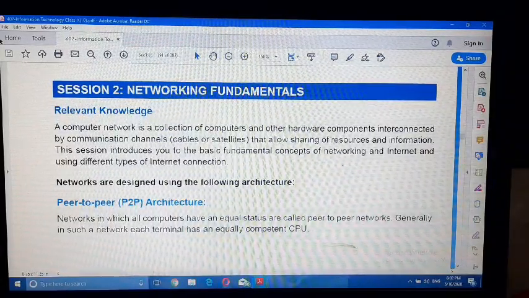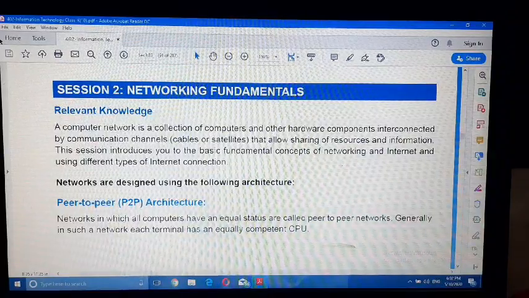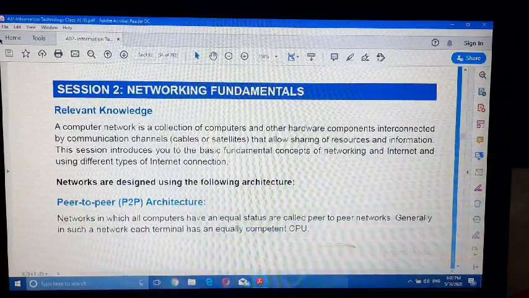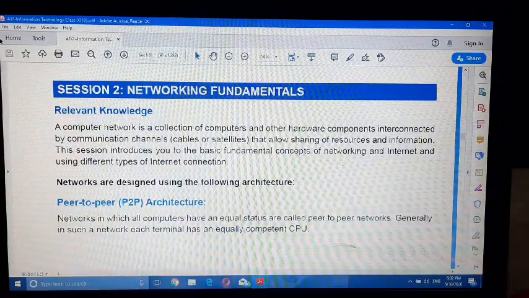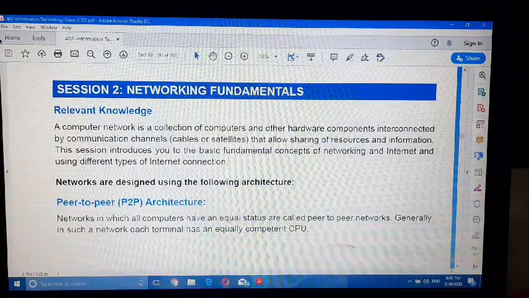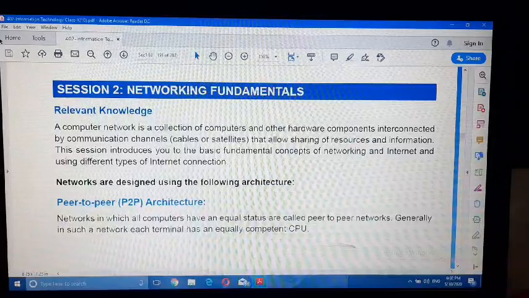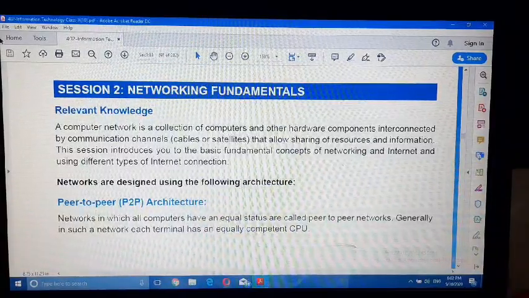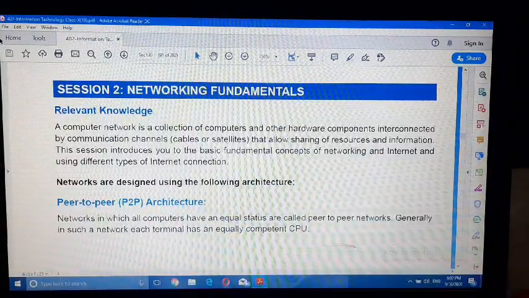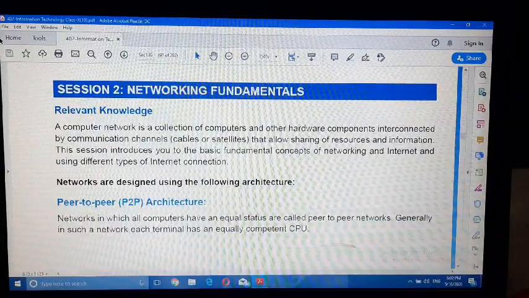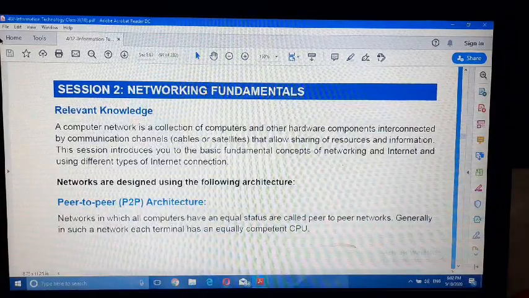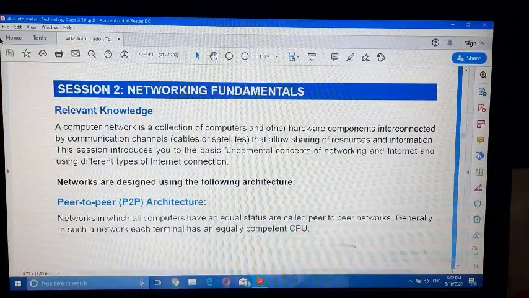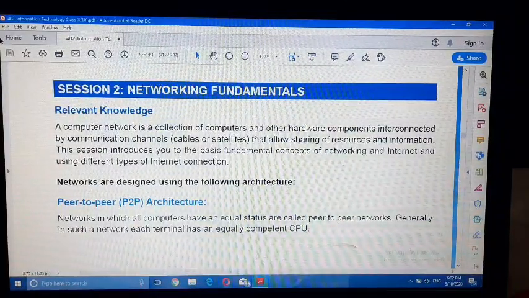All computers are responsible for exchanging and receiving data from one to another. In this P2P architecture, each computer in the network acts as a server as well as a client.